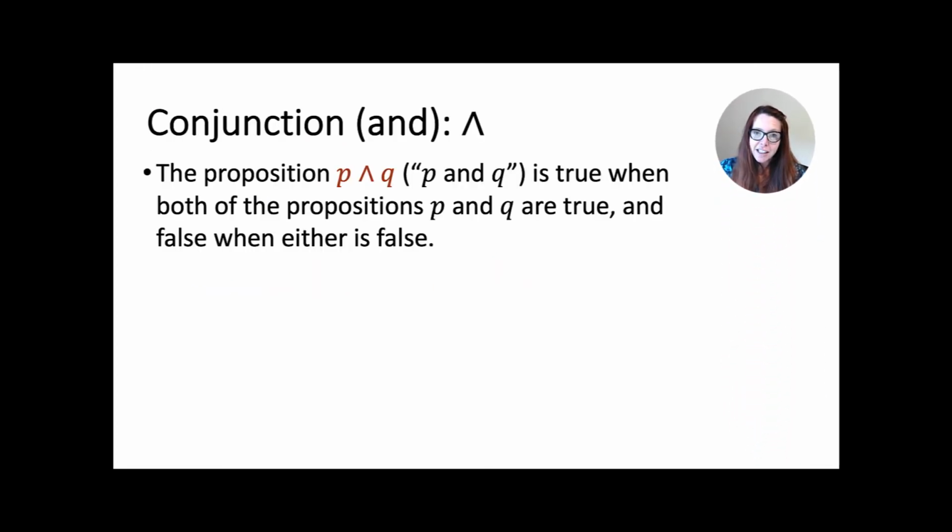We can also look at conjunction, and conjunction is our AND operator. It's represented by this wedge, as you can see. So the proposition P and Q, which is how we state that, is true when both of the propositions P and Q are true, and it's false when either one of them is false, or both.